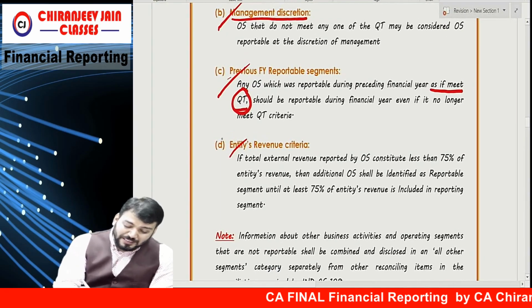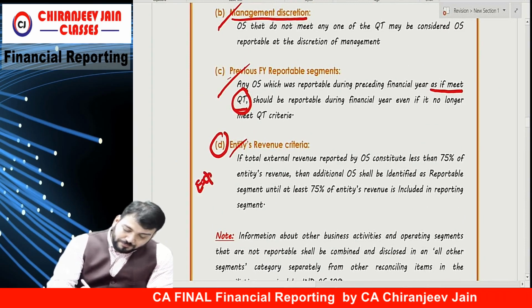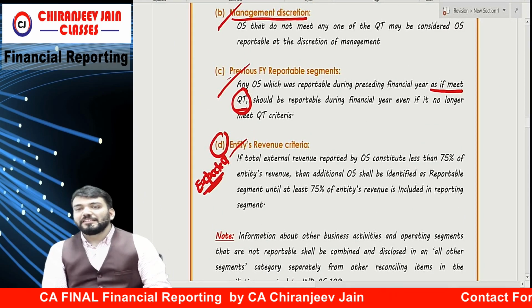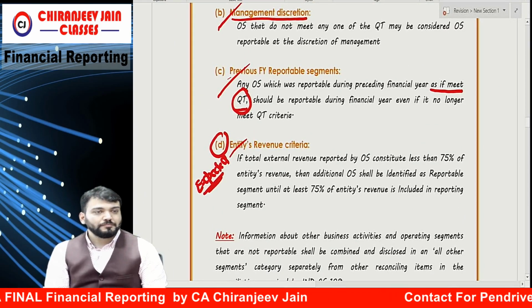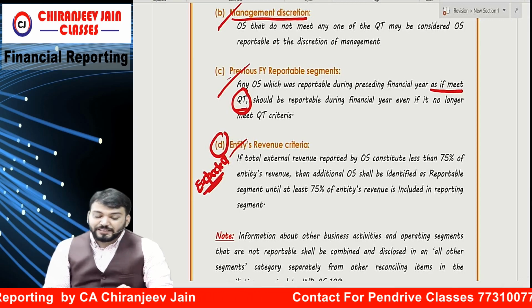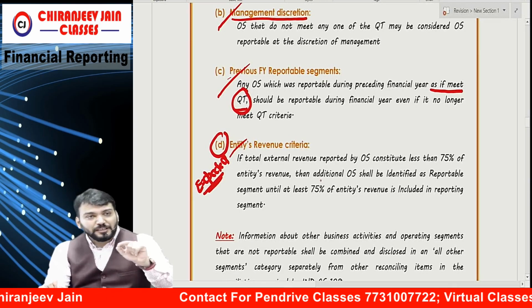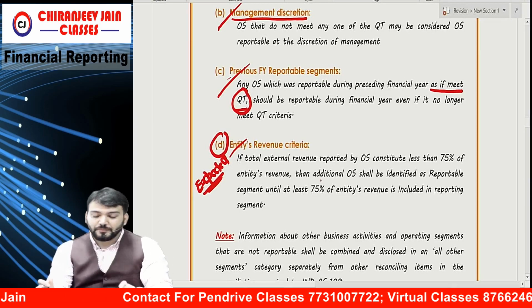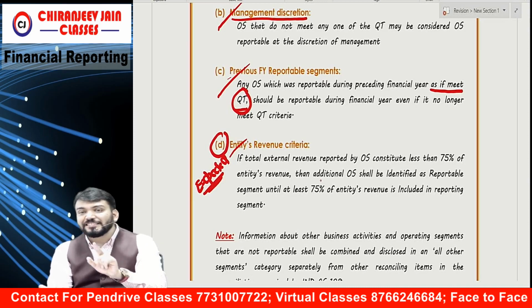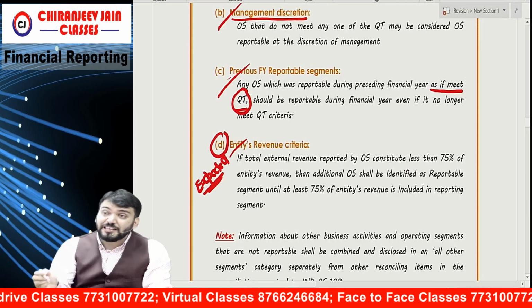Correct? Point number D is expected. What are they saying? If the total external revenue reported by operating segments, means of reportable segments, constitutes less than what?